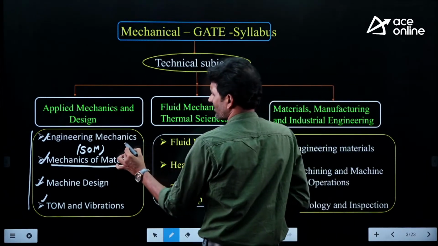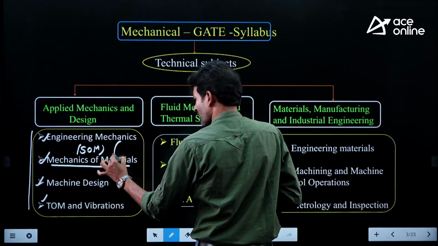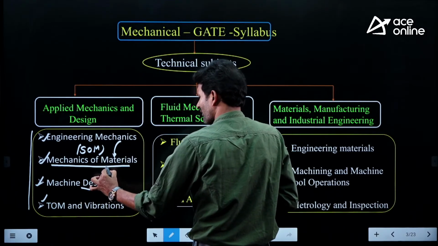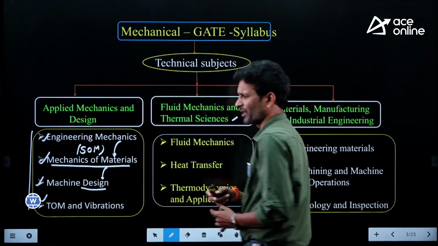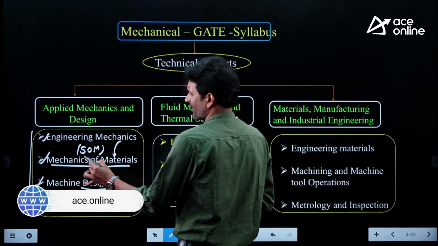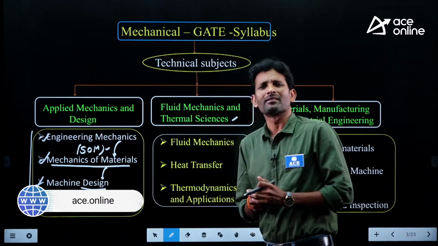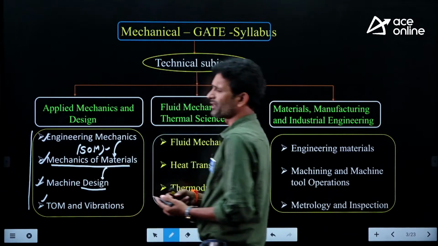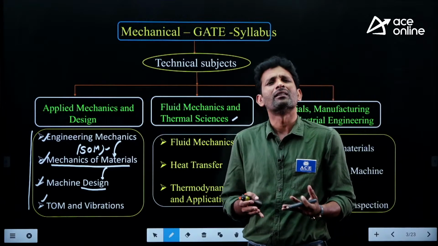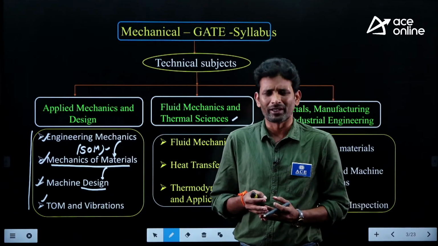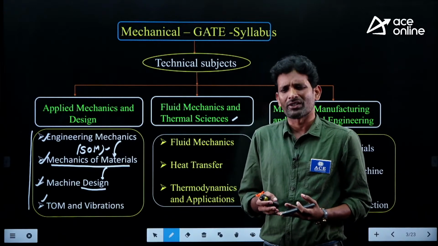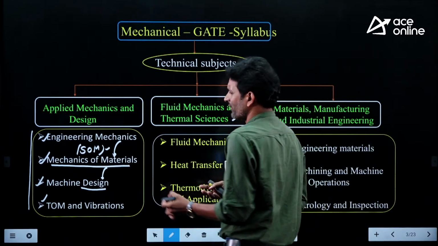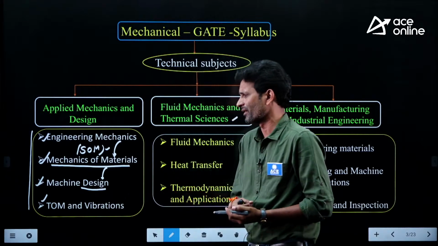Basically, engineering mechanics is the parent subject for strength of material. When we deal with machine design, some applications are definitely required from the strength of material subject. That's why, as far as design is concerned, we may consider strength of material as a basic and fundamental subject. Some topics we use in strength of material from mechanics, for example, finding the support reactions using free body diagrams and equilibrium conditions, finding the moment of inertia and finding the centroid. These are some concepts we definitely apply when learning mechanics of materials.